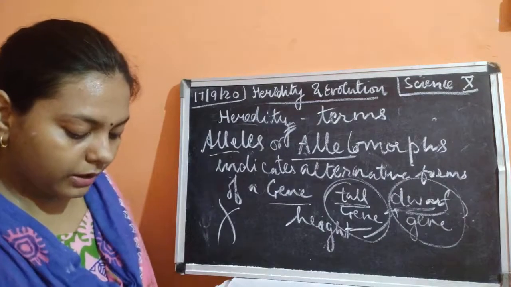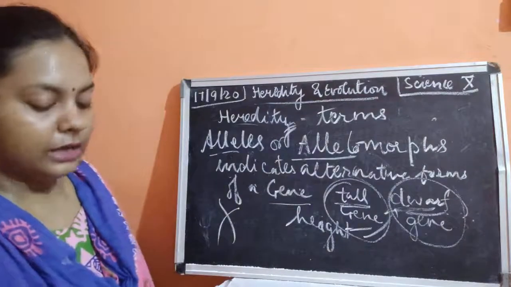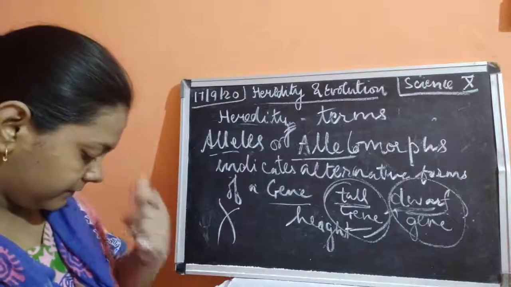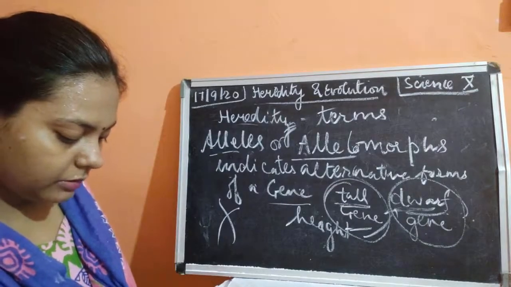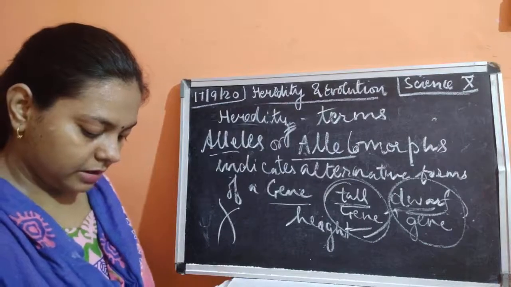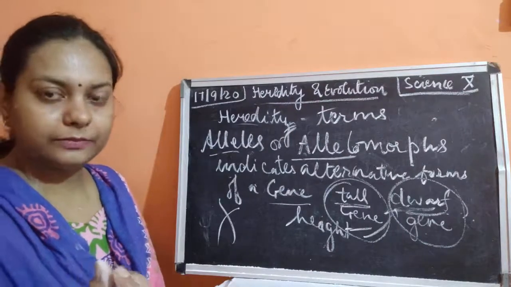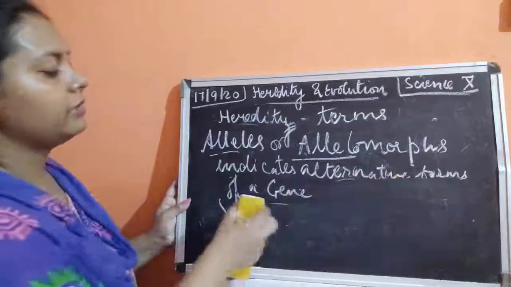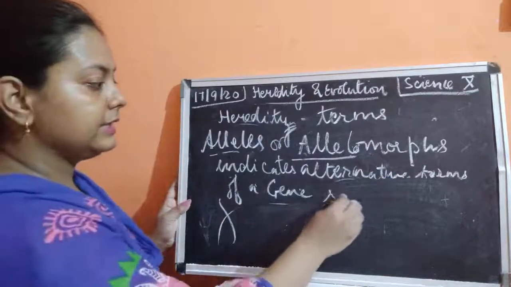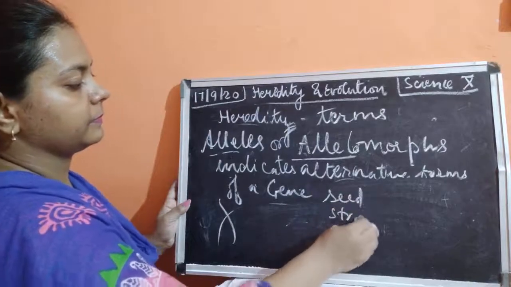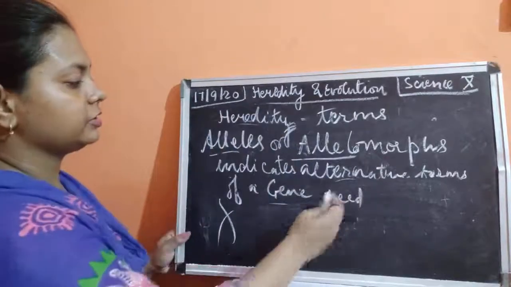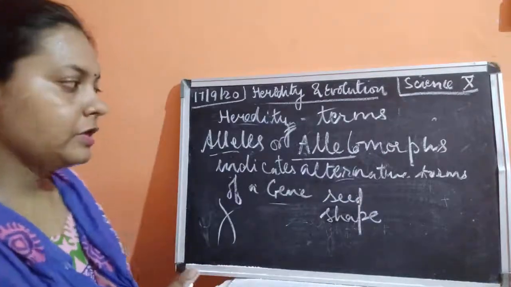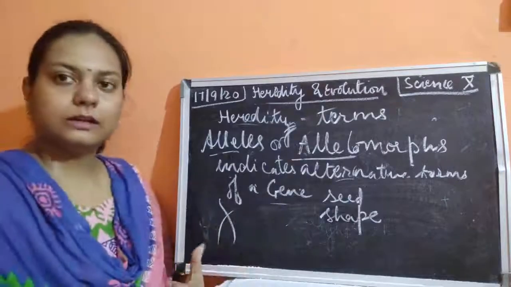Next, we'll take one more characteristic. If we talk about a seed, the seed shape is the trait.